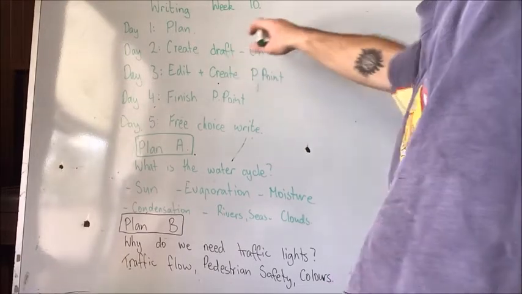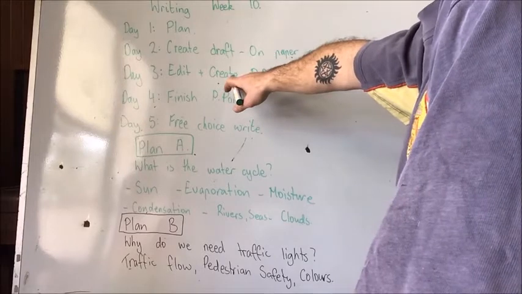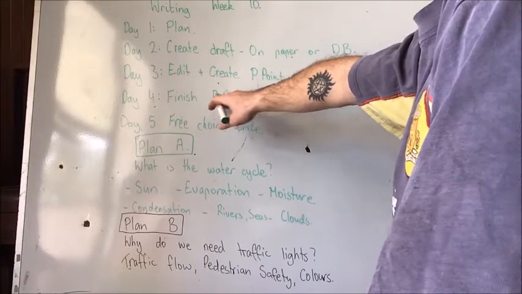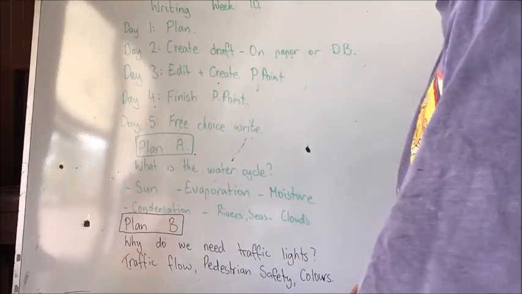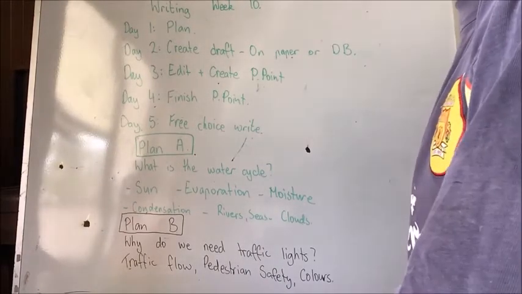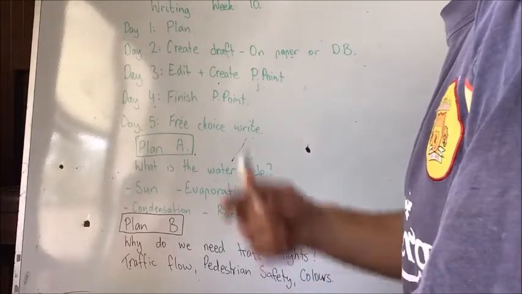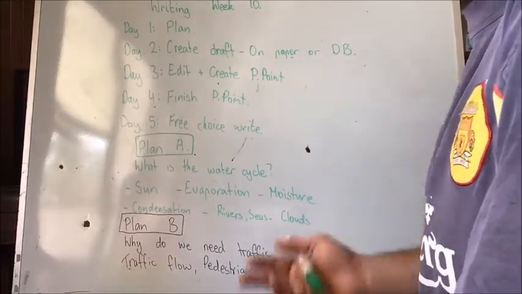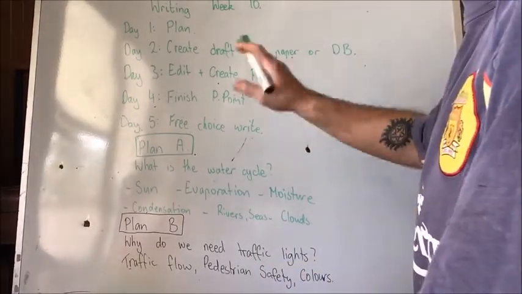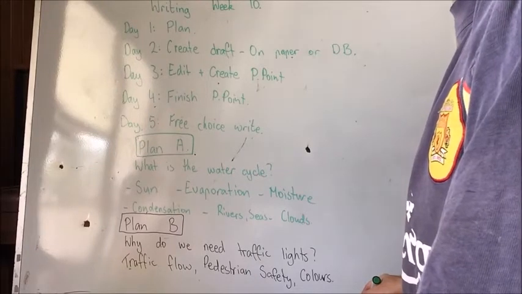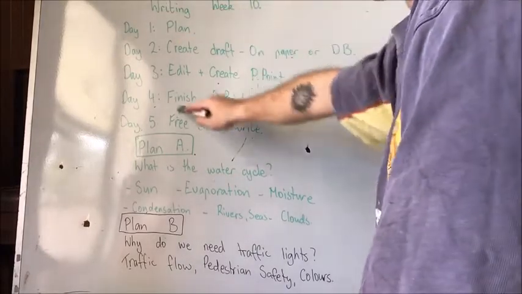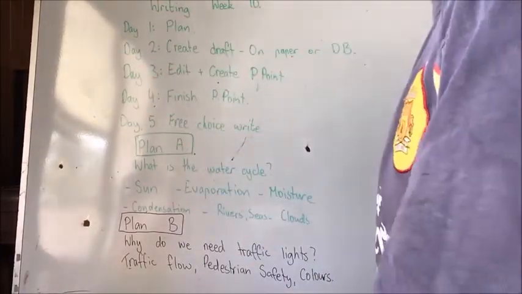All right, then I'll have a look at that. I'll give you feedback. Day 3, you're going to edit and create a PowerPoint. Day 4, you're going to finish the PowerPoint. And then day 5, you're going to have some free choice write. So you can choose to write about anything that we've learnt so far this year. You can choose poetry, narratives, information, explanation, persuasive, recounts, whatever. That's just free choice write, all right? So you're just going to write me something that you really enjoy writing, okay? But the main focus of the week is to finish off our explanation reports, all right?